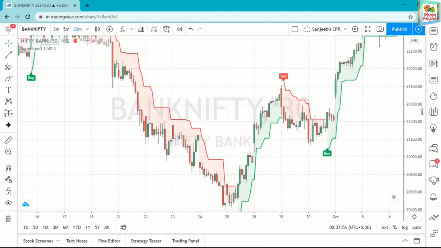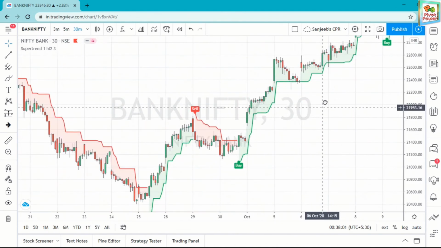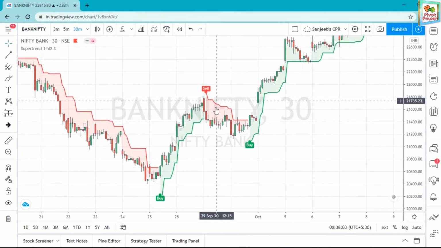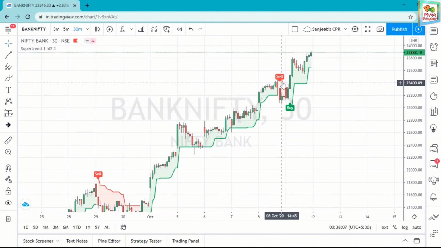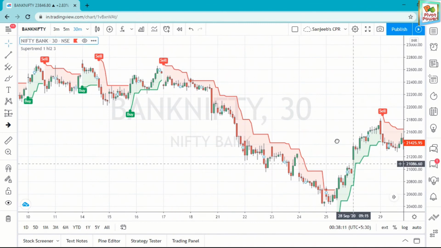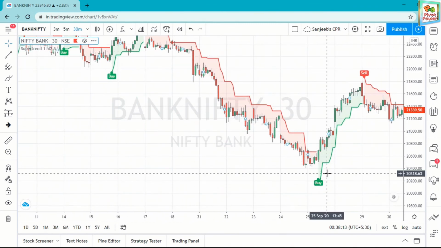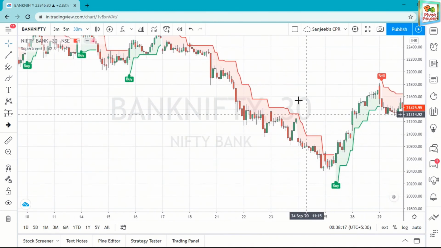For swing trading you go for the 30-minute chart. You buy here, then sell here, it is giving a sell signal. Buy here, it is giving a sell signal, then sell here. Okay, sell here, then it is showing a buy signal, buy here. Your entry should be here and exit should be here. It is very easy then.